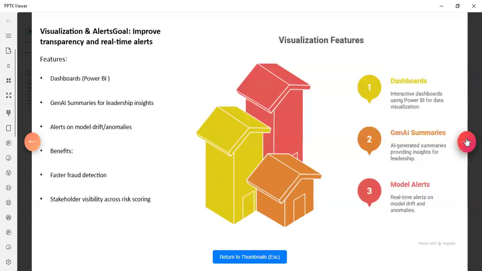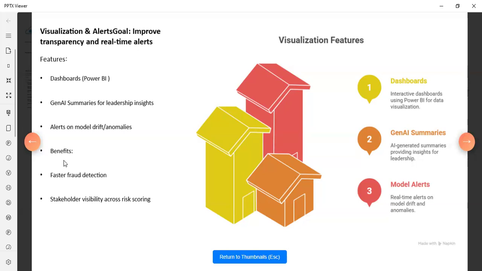Now, next is visualization, GenAI summaries and alerts. So we enhance the transparency with visualization and alerts. We will also build a Power BI dashboard to display the pipeline metrics and risk trends. GenAI will generate a concise summary for the leadership and explain the key decisions. We also configure alerts for model drift and data anomalies, ensuring proactive monitoring. The deliverables include an interactive dashboard, alert configuration, and sample summary report.